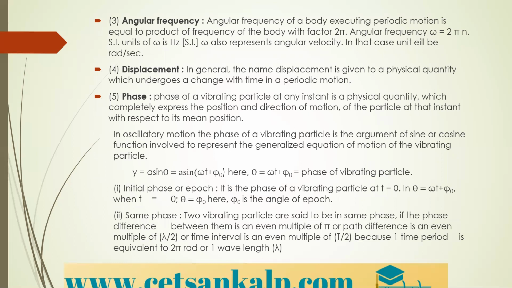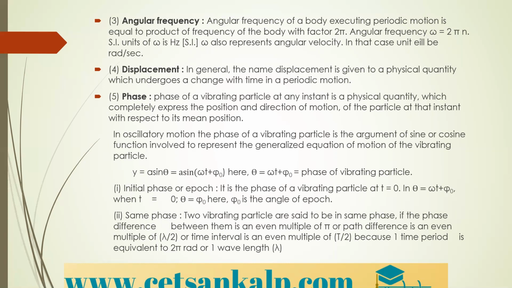Next we have angular frequency. What is angular frequency? For a body executing periodic motion, it is equal to the product of frequency and the factor 2 pi. That is called angular frequency. The expression is angular frequency omega equals 2 pi n, where n is the frequency in hertz. Omega is also used to represent angular velocity, so don't get confused here. Angular frequency and angular velocity are both represented with omega itself.